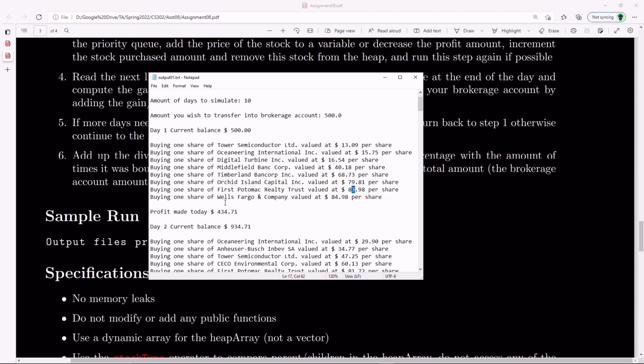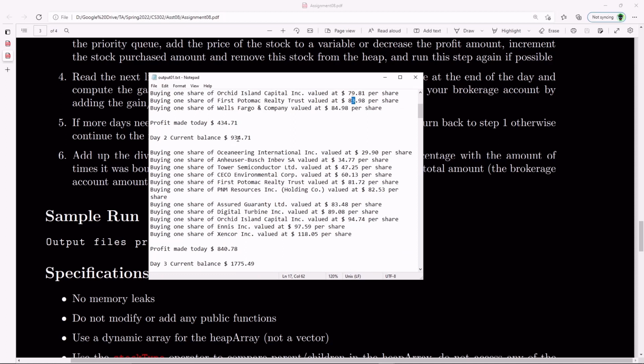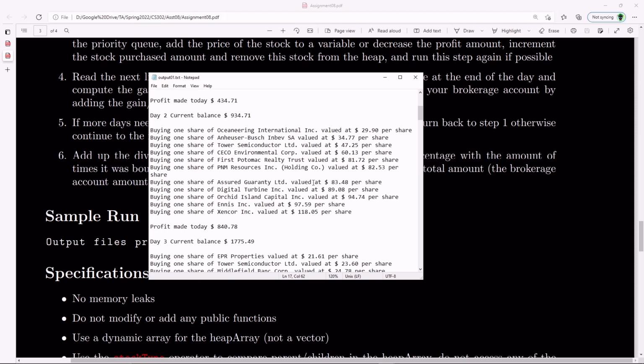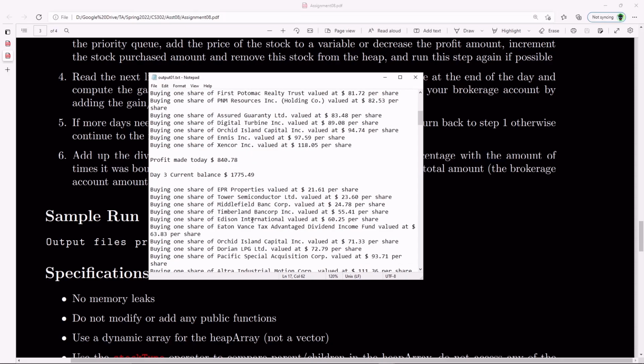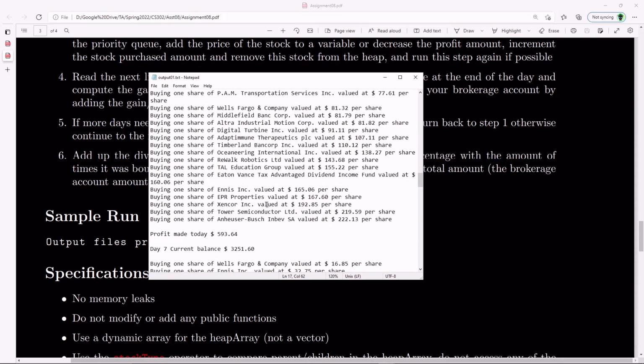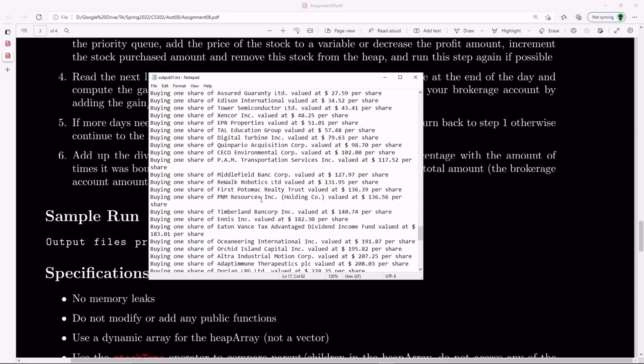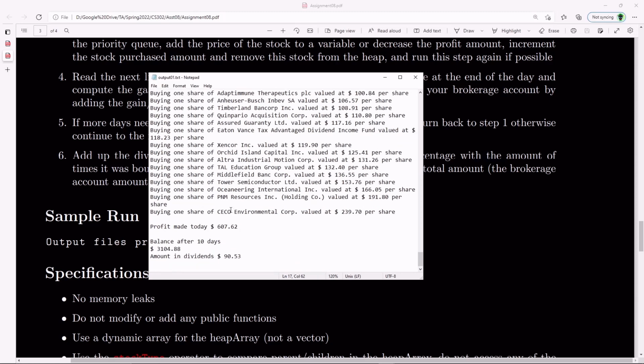After that, all the stocks I bought with these prices, I gained $434 added to my account. Now on day 2, I have this much funds, and you can see now I'm able to buy more stocks. So I'm buying 1 share of each stock. And then here's all the stocks I bought. I made this much profit, add that to my balance from day 2 and so forth. I have three files I'll have posted on Canvas with all of this. So then this is my balance after 10 days. It's right there, and it's how much I made in dividends.